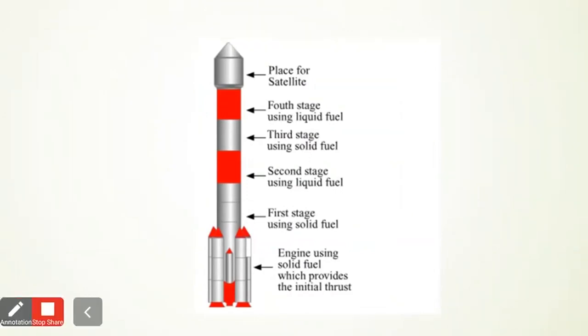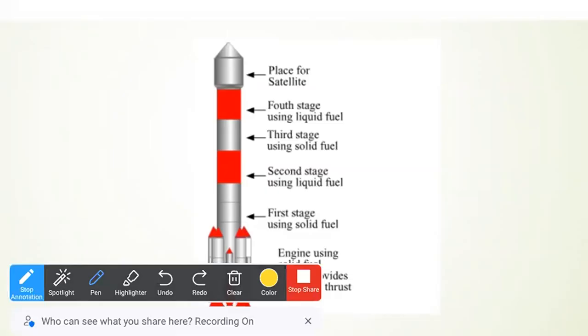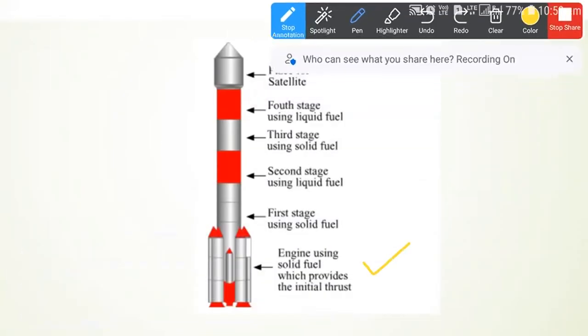At the starting you have an engine using the solid fuel which provides the initial thrust. Then the first stage using the solid fuel. Then you have the second stage using the liquid fuel. Third stage again using the solid fuel.